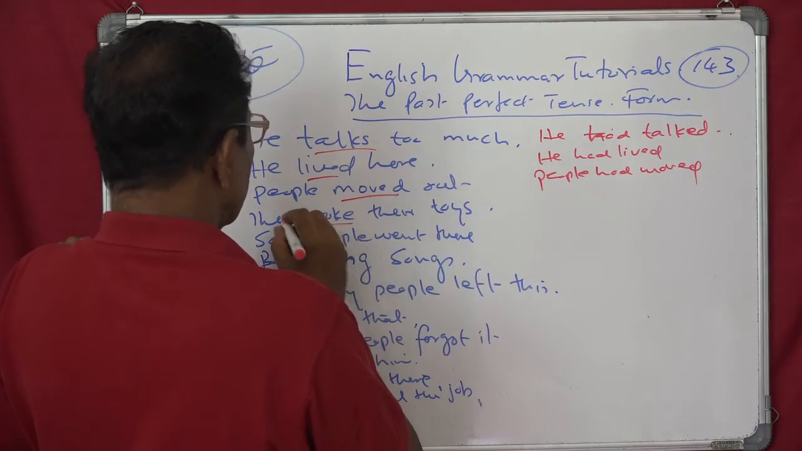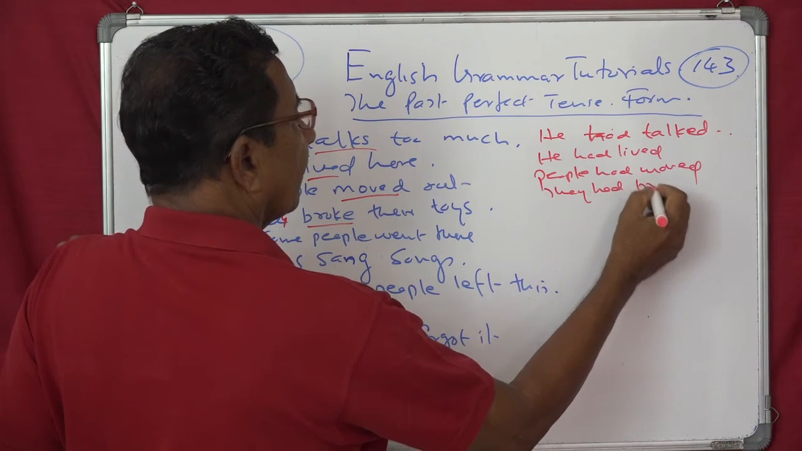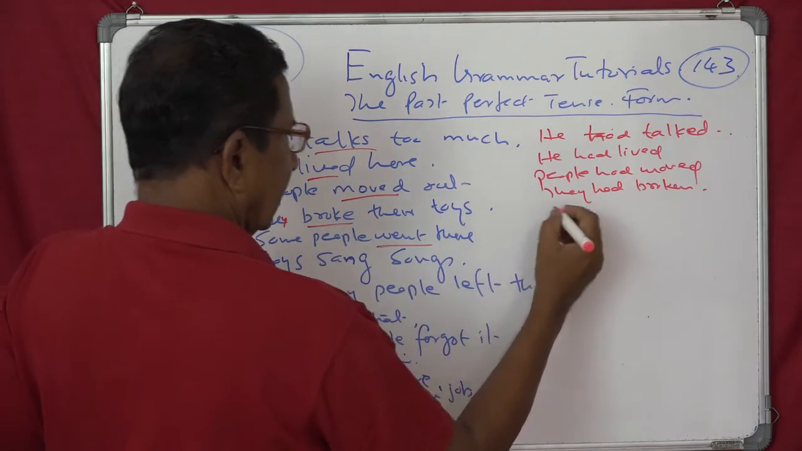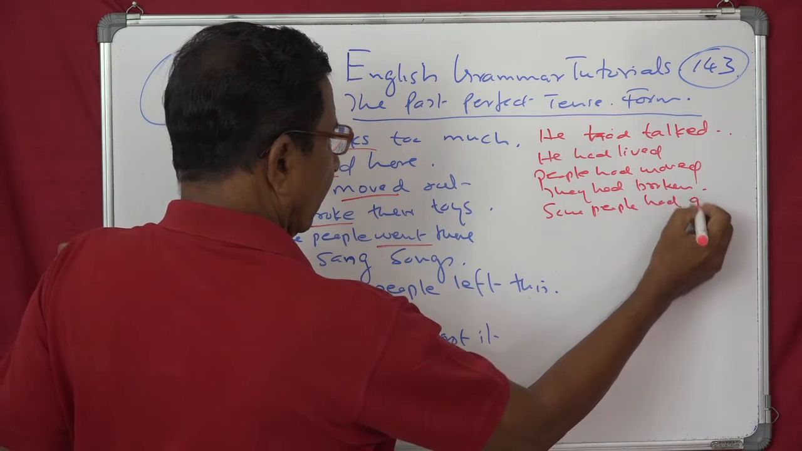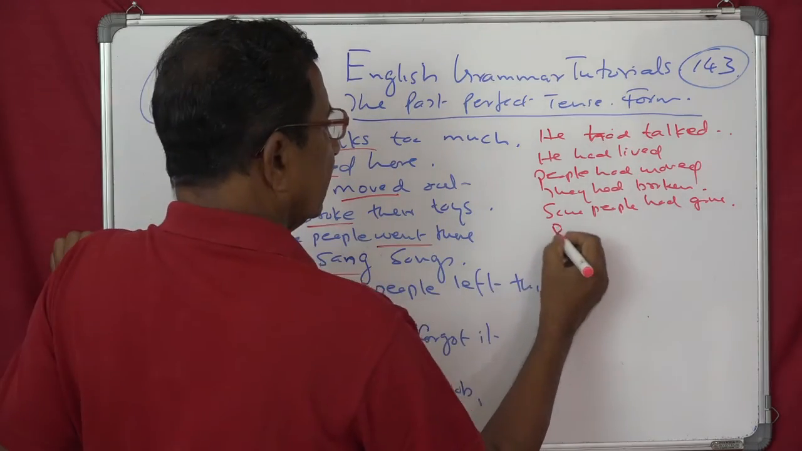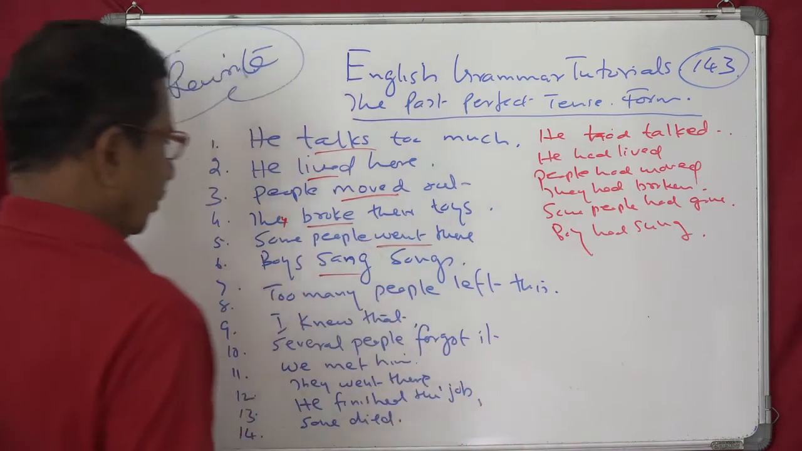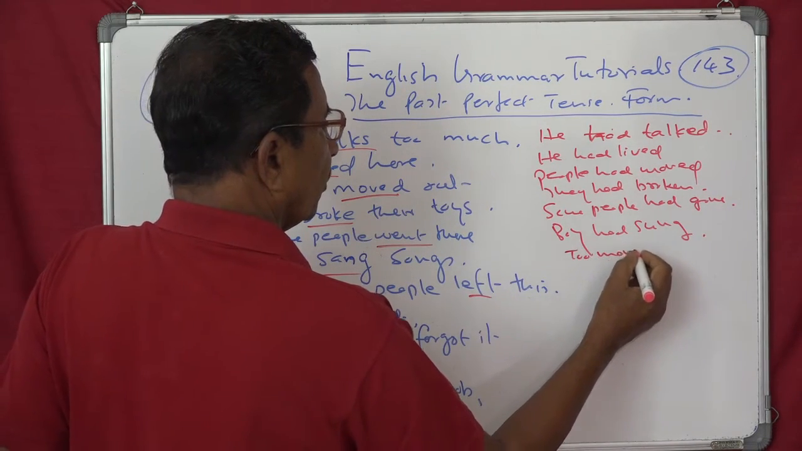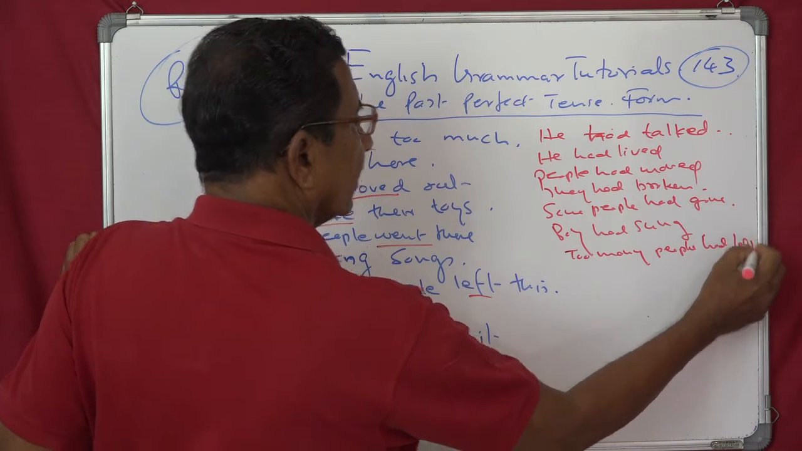Broke. They broke. They had broken their toys. Some people went. Some people had gone. Isn't it? Yes. Boys sang. Boys had sung. Past participle. Too many people left. Too many people had left. Simple, isn't it? It's very simple.